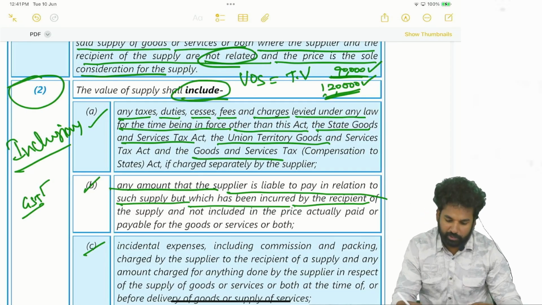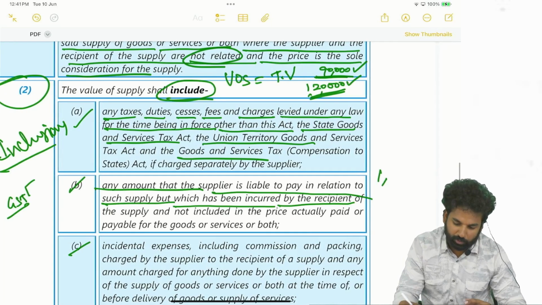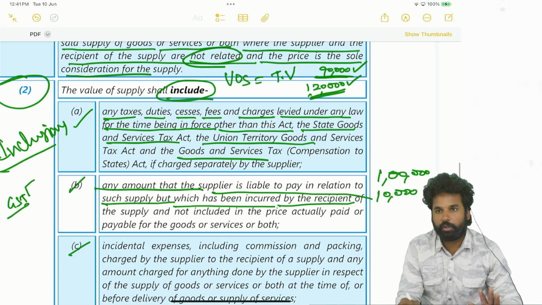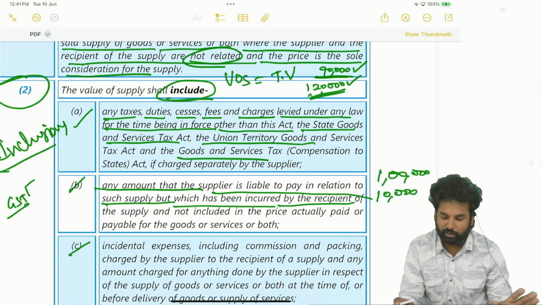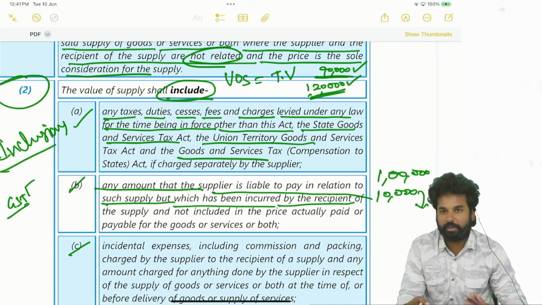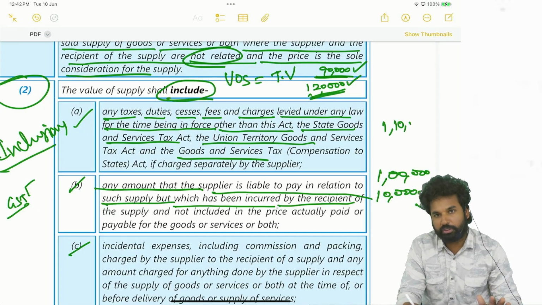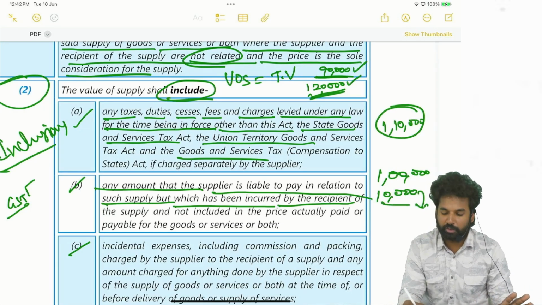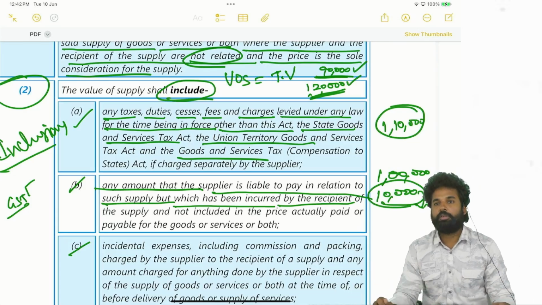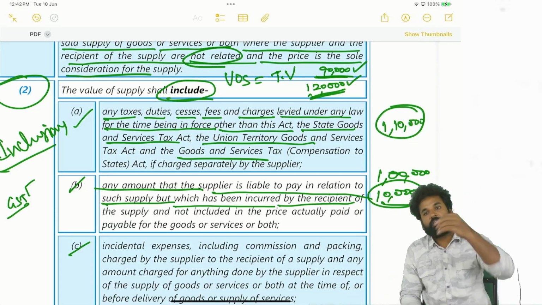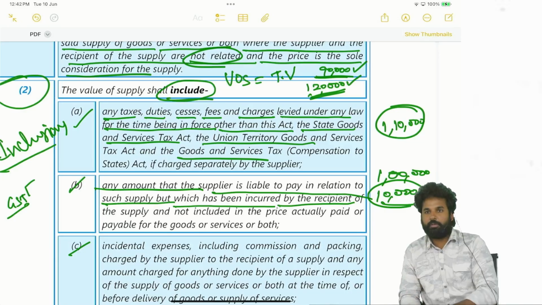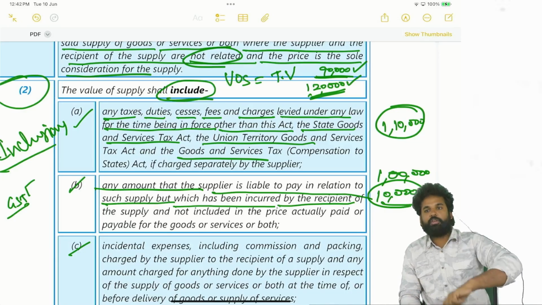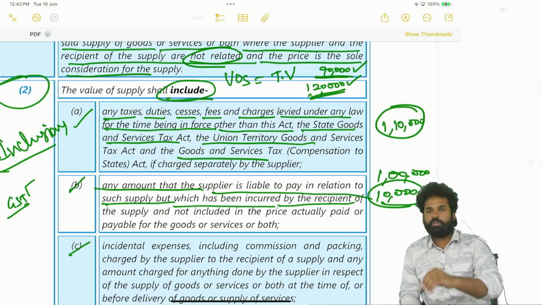So let's say this is the 1 lakh worth of goods. Packing charges are 10,000. Most important, 10% is the packing charge, 10,000. So this 10,000 has to be paid by the supplier, and a total of 1,10,000 has to be collected from the recipient. But what had happened here, this 10,000 has been paid by the recipient to a third party on behalf of the supplier. Actually the supplier has to pay, but he has not. In such cases, this 10,000 has to be added to the value of 1 lakh. Ultimately 1,10,000 will be the value.